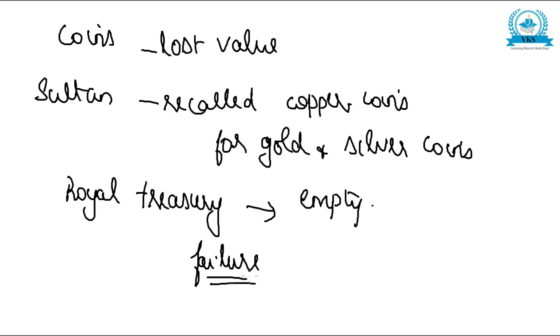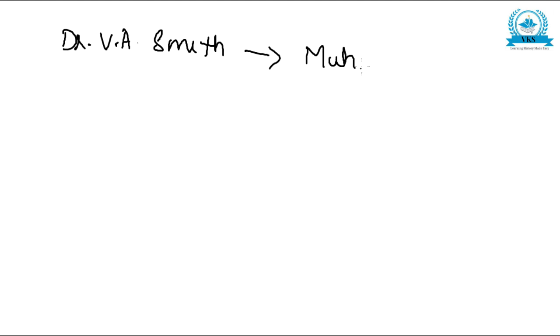So like this, three reforms of Alauddin Khilji became a failure. That is, administrative experiments became failures. And according to Dr. V.A. Smith, as a conclusion you can write, according to Dr. V.A. Smith, he says that Muhammad bin Tughlaq is a compound of contradictions.